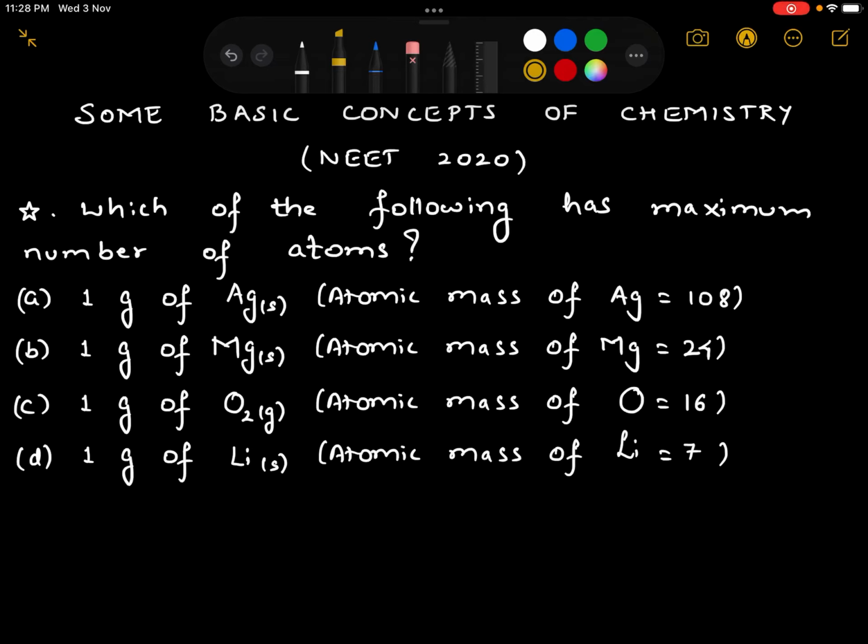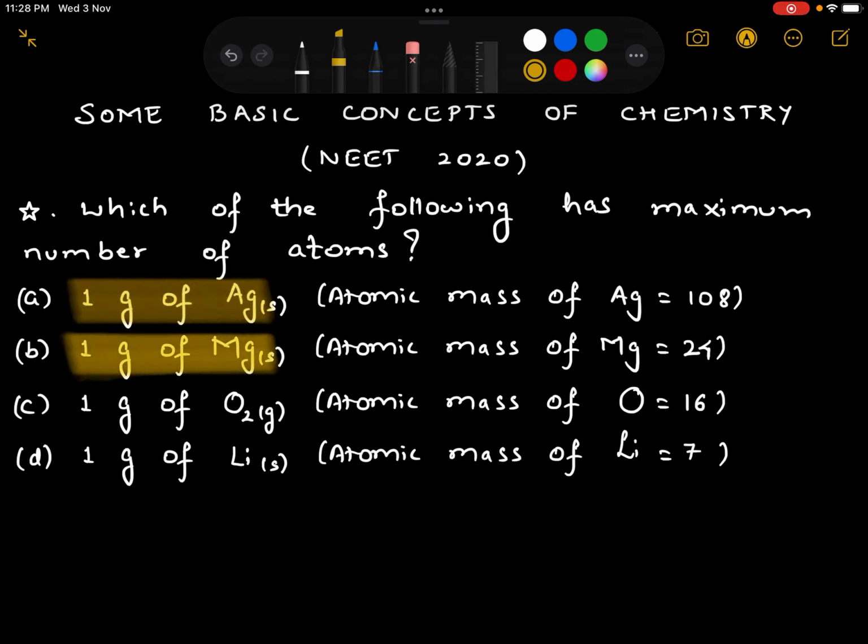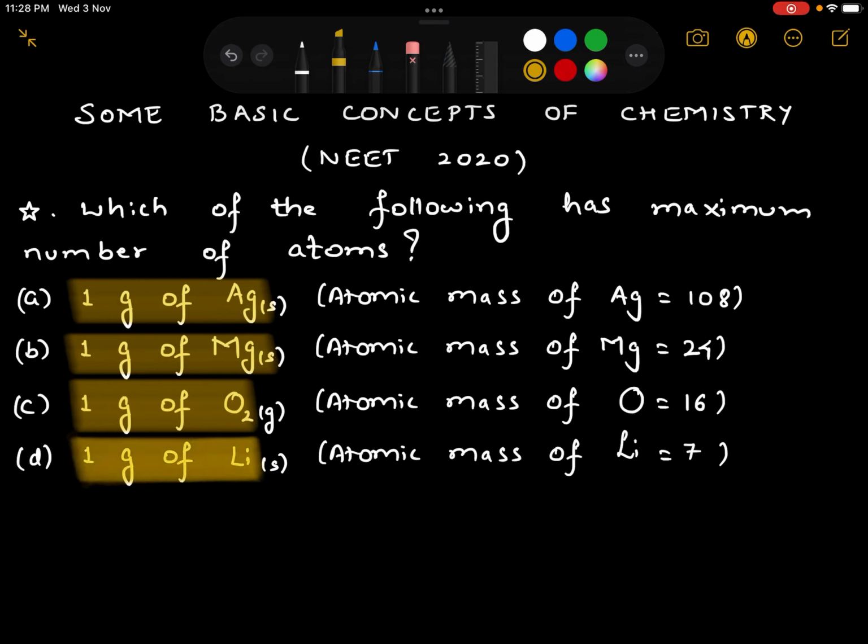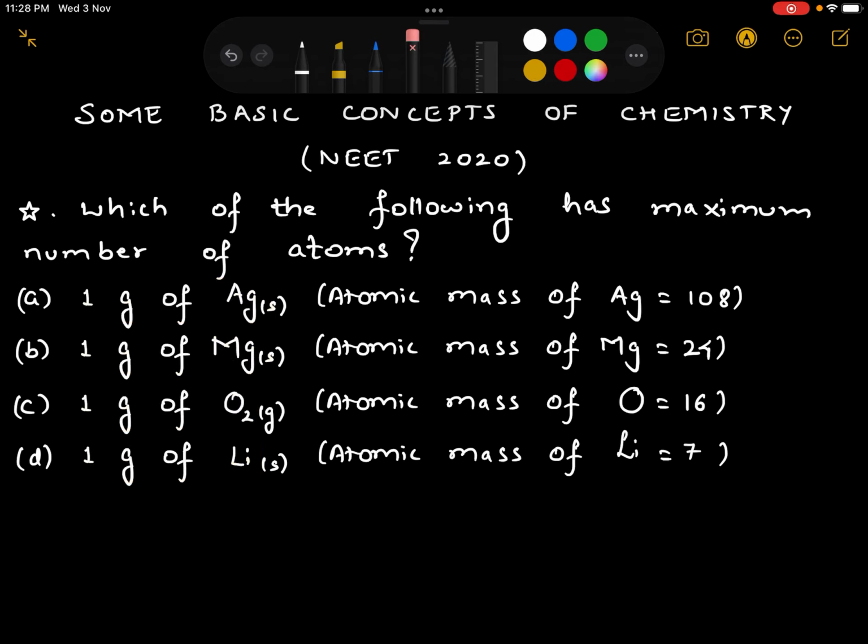Hey guys, I'm back again with one more question from the lesson Some Basic Concepts of Chemistry, which had appeared in NEET 2020. Which of the following has maximum number of atoms? 1 gram of silver solid, 1 gram of magnesium solid, 1 gram of oxygen in gas phase, 1 gram of lithium in solid. The atomic masses of all these species are given in the question.